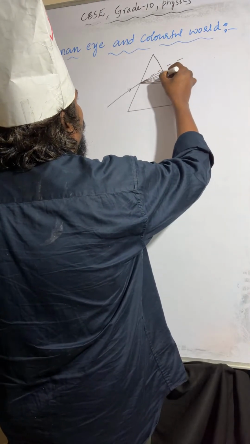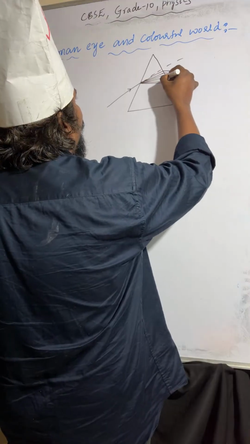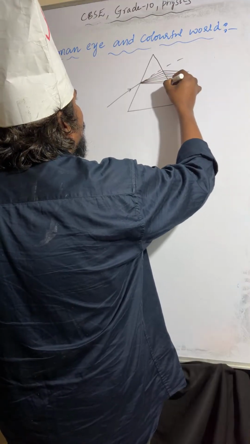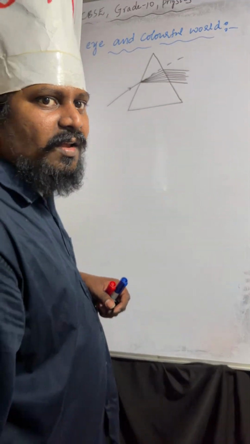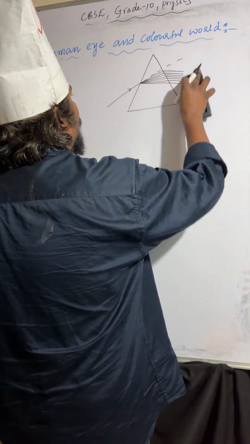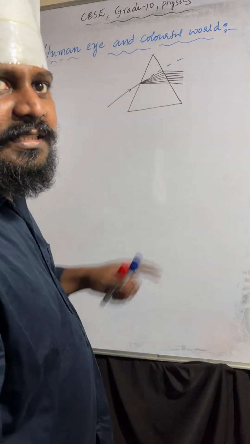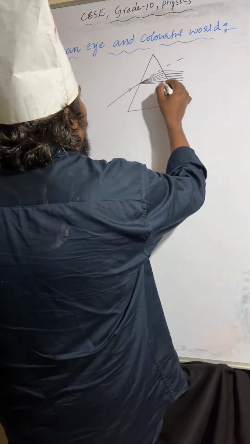Violet, indigo, blue, green, yellow, orange, red. Understood? So now you can see those 7 colors will form.